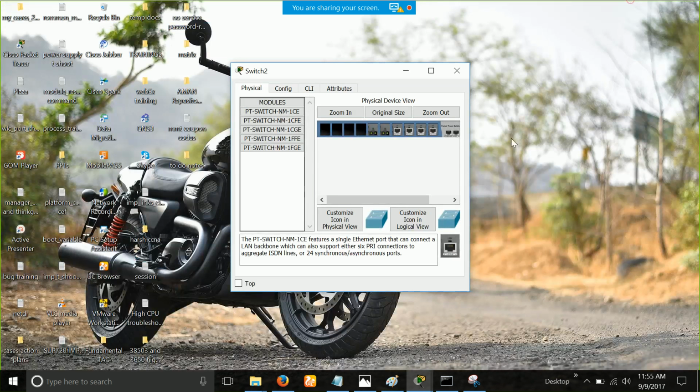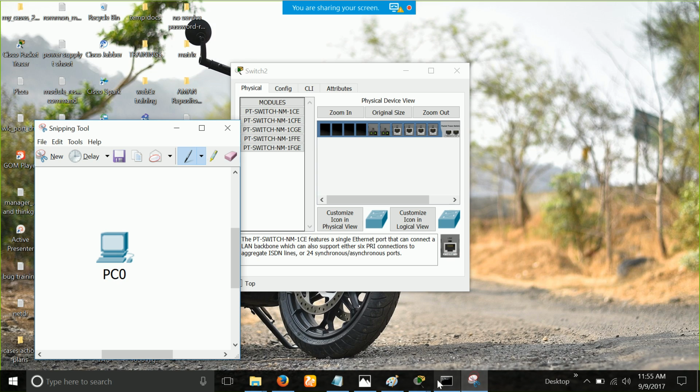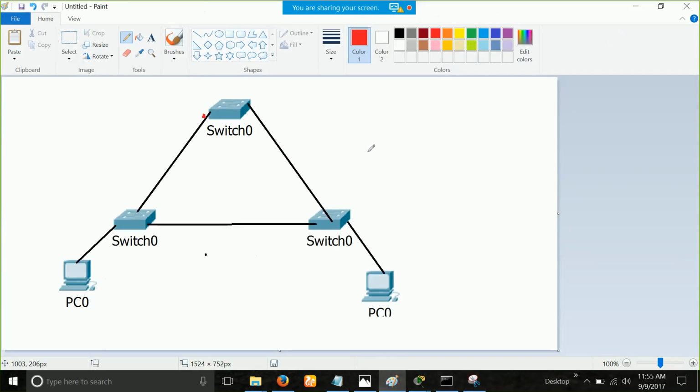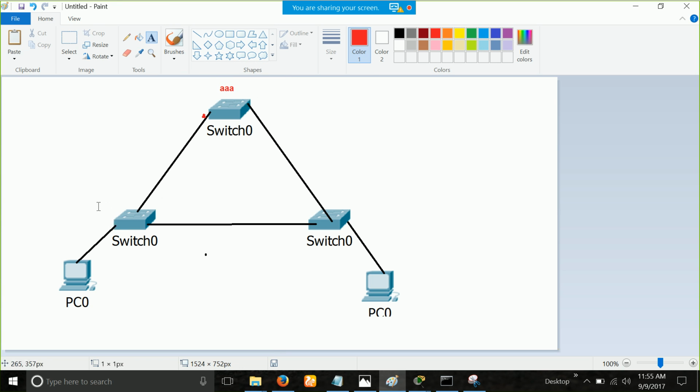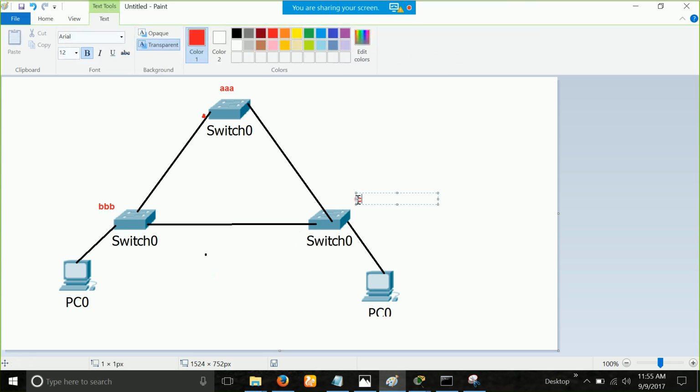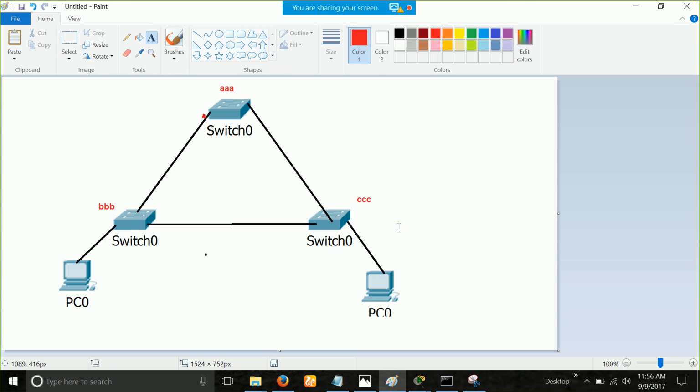Okay, so let's start with the real thing, the spanning tree protocol algorithm. First of all, how spanning tree will work, for that we have a particular sequence and a few terms also. Every switch has a MAC address, like for example, let's take the MAC address AAA. In reality, once again, the MAC address is going to be 12 digits. Let's assume the MAC address of this switch is AAA, this switch is BBB, this switch is CCC.